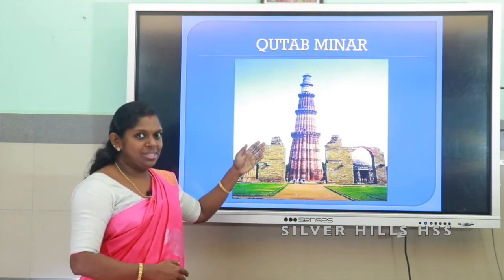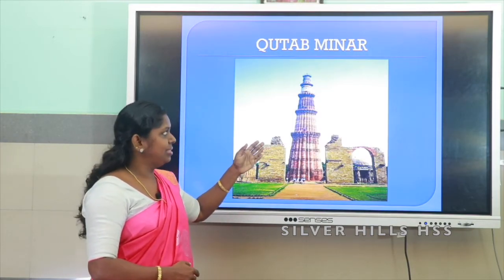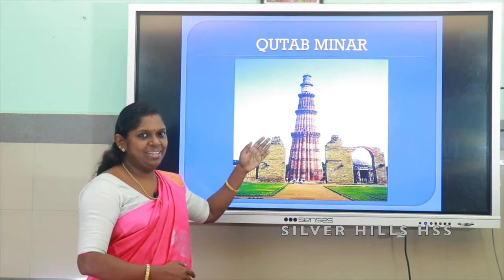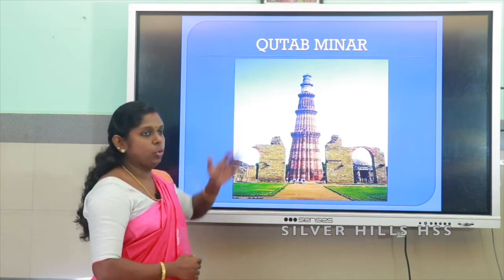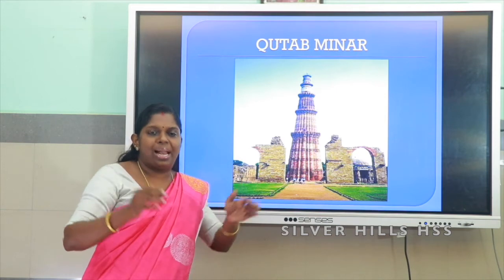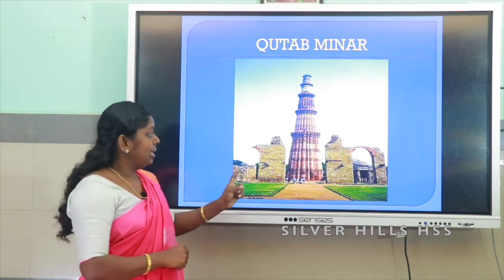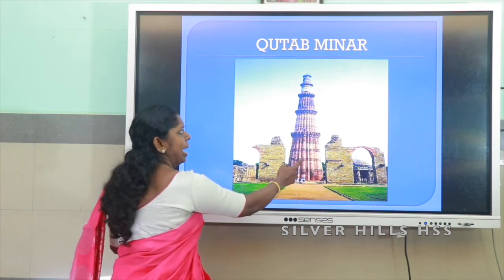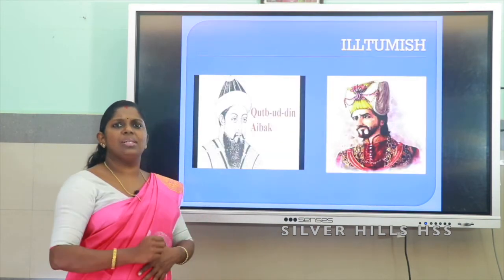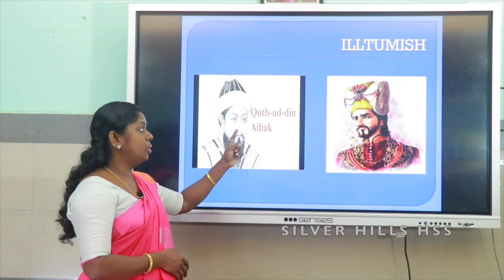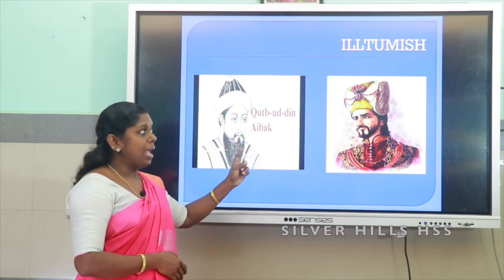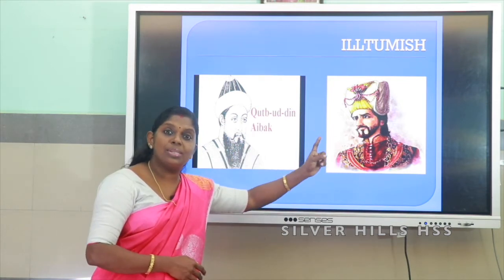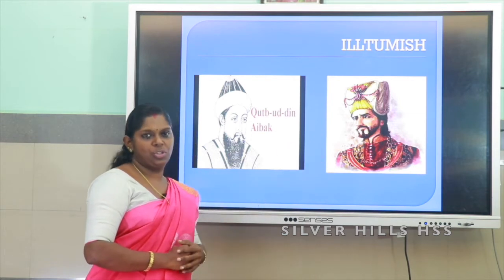Can you guess what is it? All of you know this is Qutb Minar. Qutb Minar is a tall structure with projected balconies, and it has a spacious garden around it. Actually, Qutb Minar was started by Qutbuddin Aibak, and the construction was completed by Iltutmish.